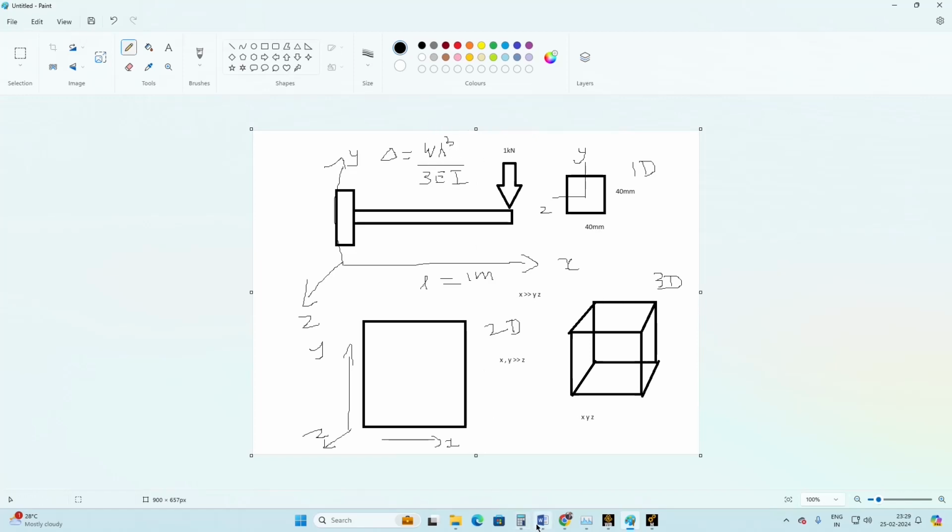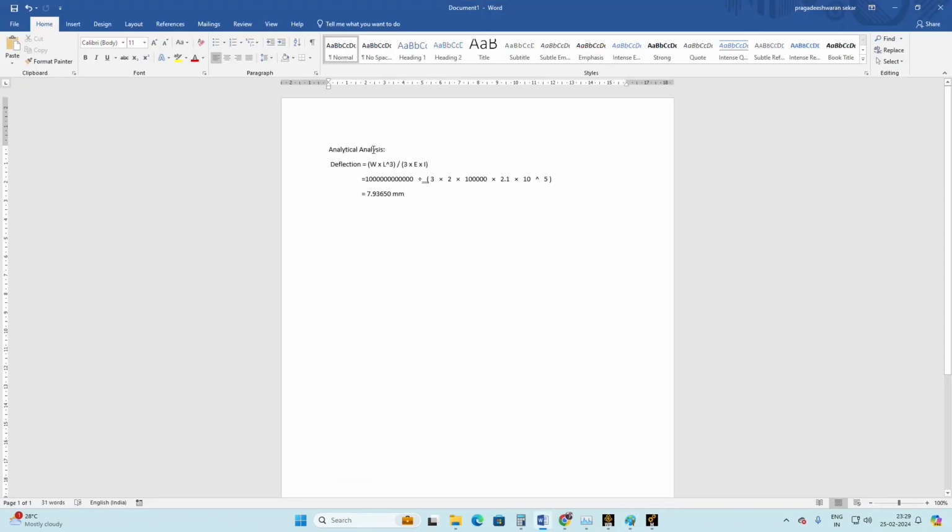If I perform this analytical solution, you can see this is the formula. The load is 1000, into L cube, that is the length 1000 cubed, divided by 3, E is the Young's modulus we have given, 200 gigapascal.